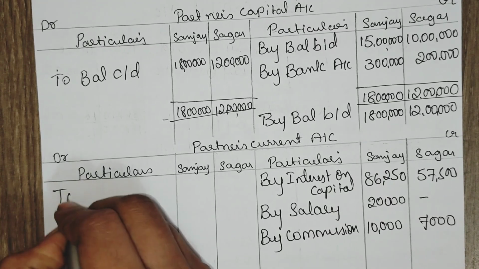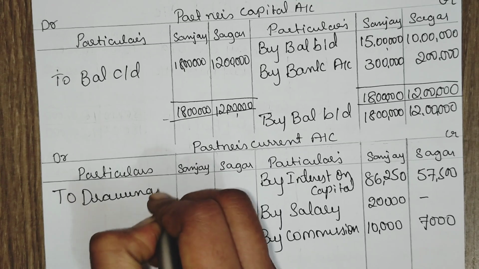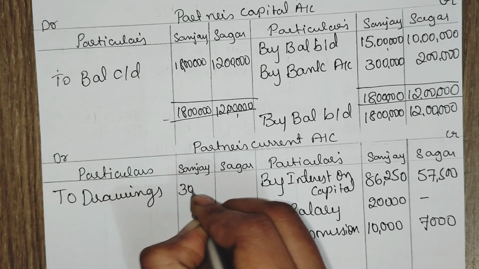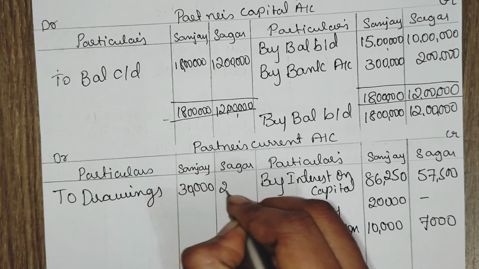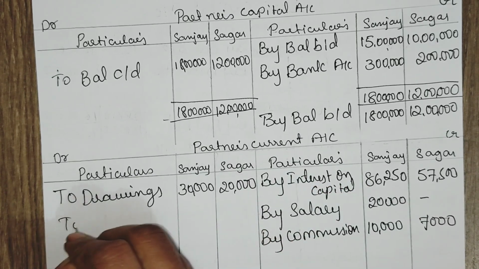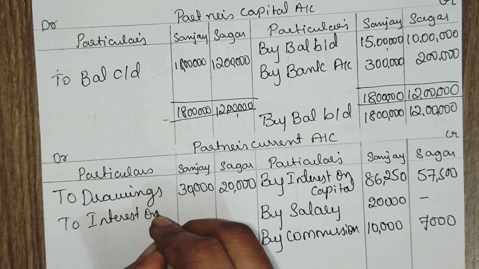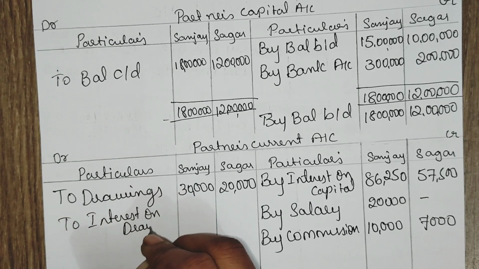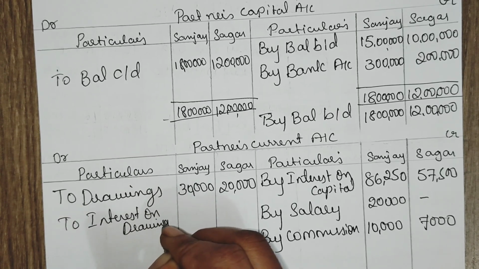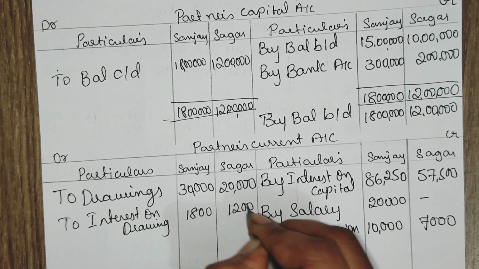Drawings 30,000, 20,000. Then interest on drawings 1,800, 1,200.